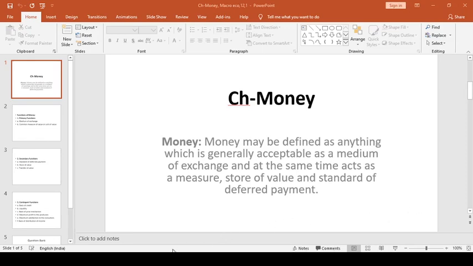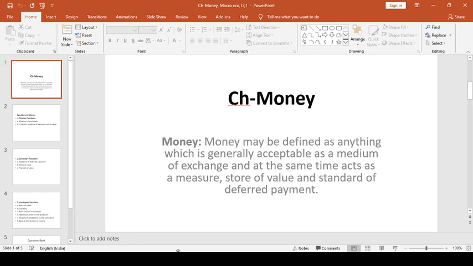Hi guys, today we will revise the money topic. A thing which is commonly accepted as a medium of exchange is called money. For example, a rupee in India is money as it is a commonly accepted medium of exchange here. A dollar in the USA is money as it is a commonly accepted medium of exchange there.